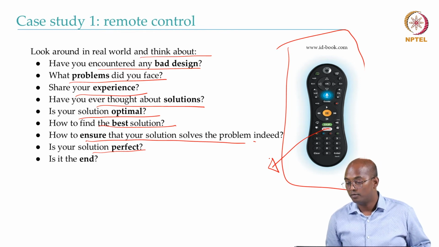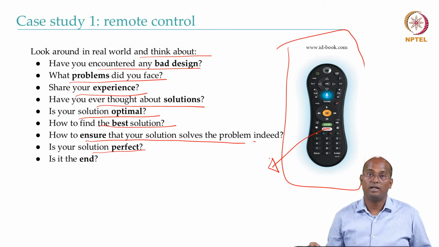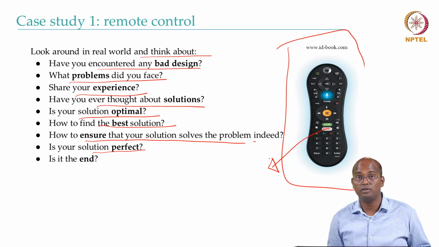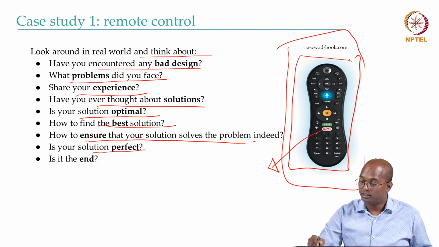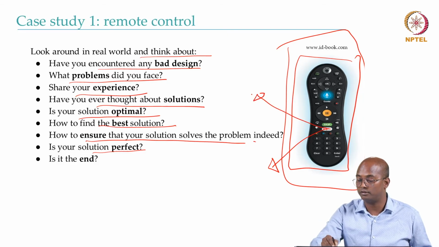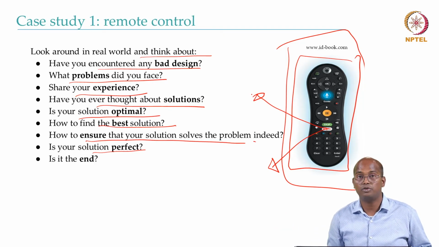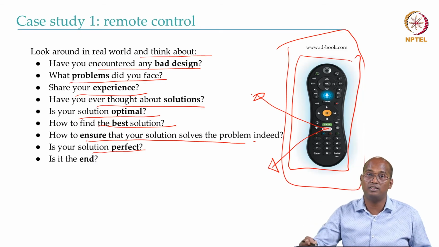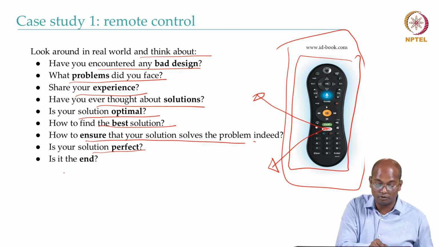Often when we are coming up with a solution, we may have some bias, we may have some assumption. Like one assumption you can think of here is that the user of this smart TV will definitely have Netflix. Why? There are so many other companies, so many other solutions. Why should I have Netflix? But again, there is some reasoning behind assuming they have Netflix, and that is something we have to think about.